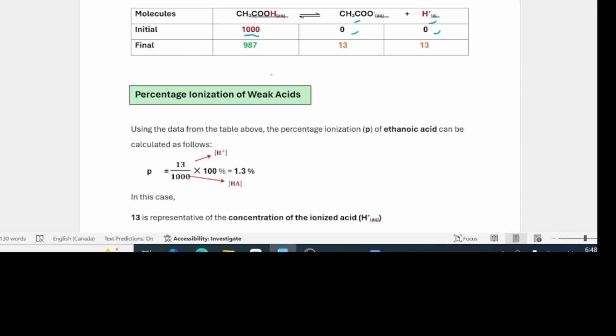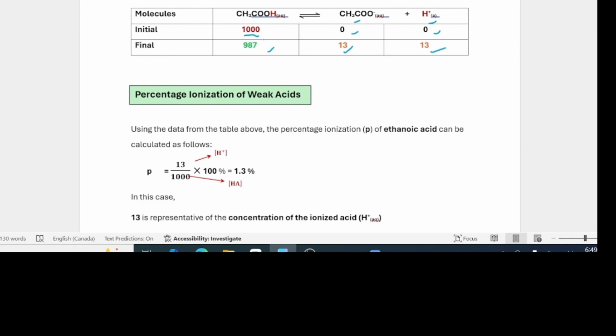However, the final analysis of the equilibrium mixture shows that 987 molecules of the acid remain unionized, and only 13 of the 1,000 ionized to give these number of ions, 13 and 13 here.